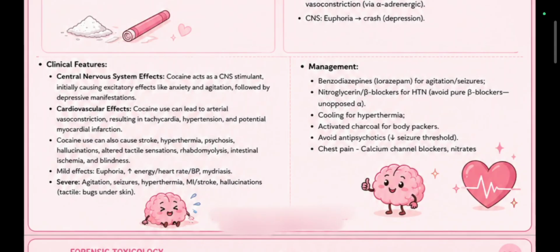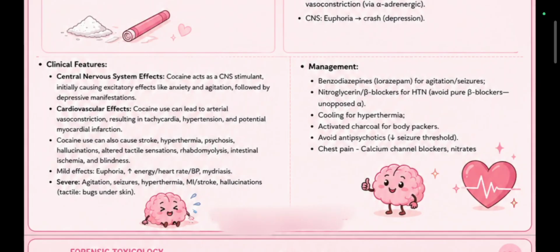So antipsychotics add to causing seizures in the brain. So why do we avoid antipsychotics? I hope you understood. Decreased seizure threshold means if in a cocaine poisoning patient a seizure is going to occur after 2 hours, let's say for example, a completely imaginary condition, if I prescribe antipsychotics to that patient, then the seizure would occur in half an hour only. That is decreasing the seizure threshold.